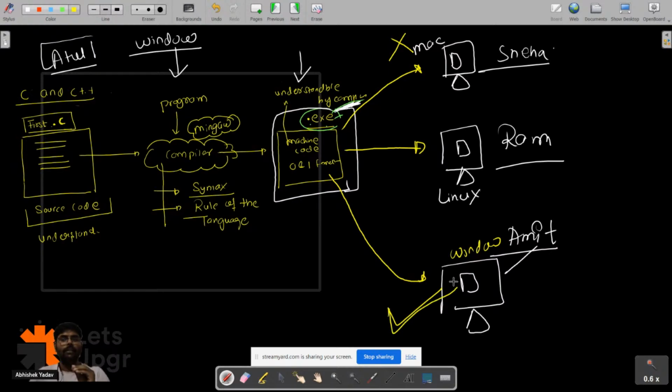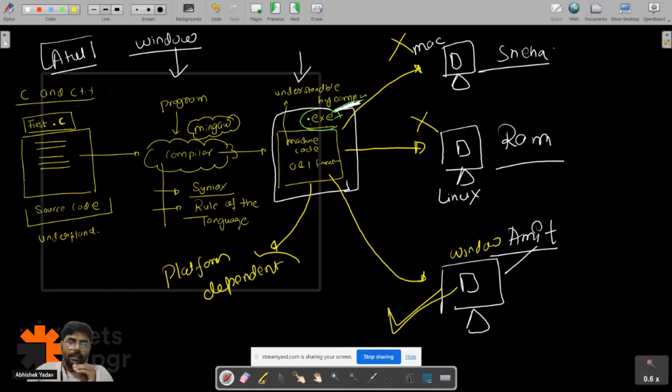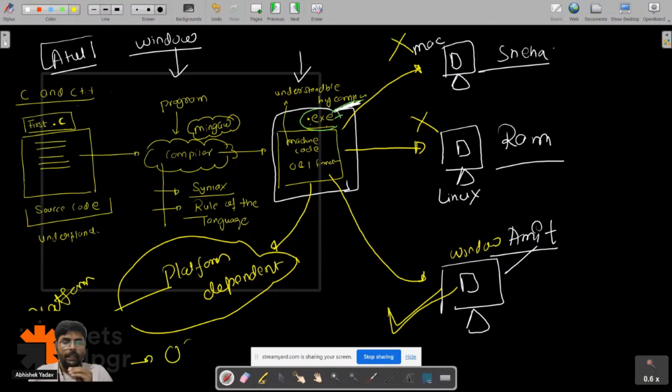So we are getting one thing: this executable file, this .exe file, is platform dependent. It runs on a specific platform, and platform is what? Operating system plus your hardware.